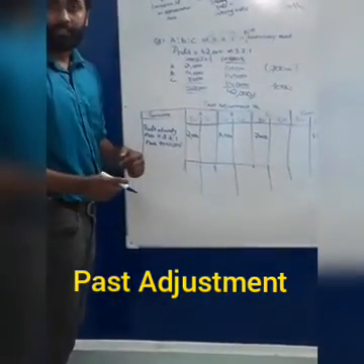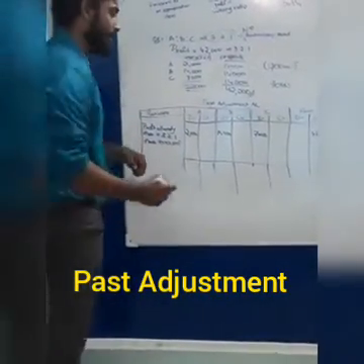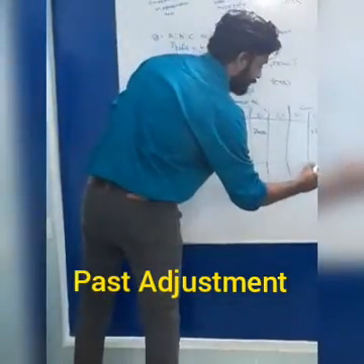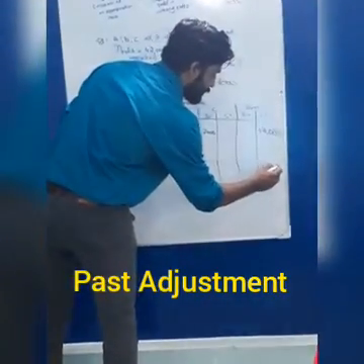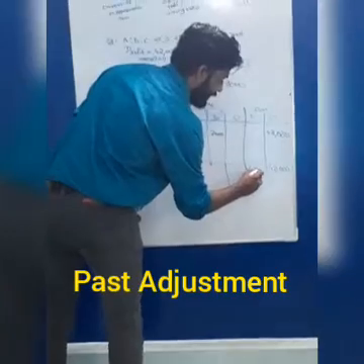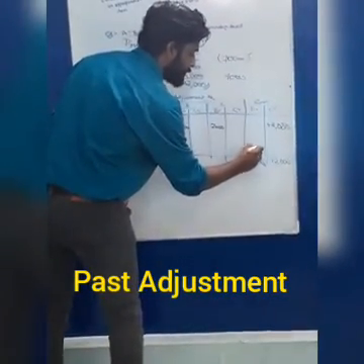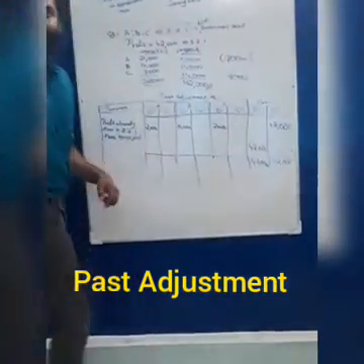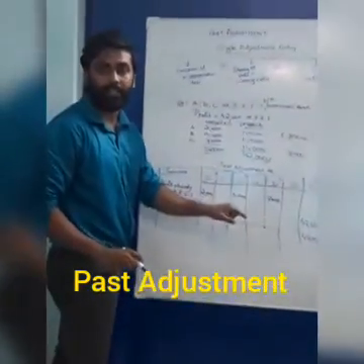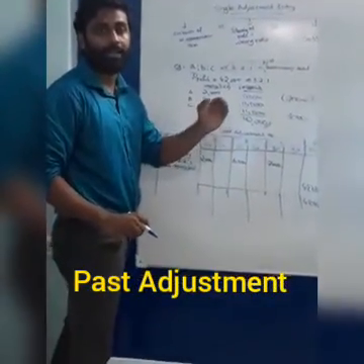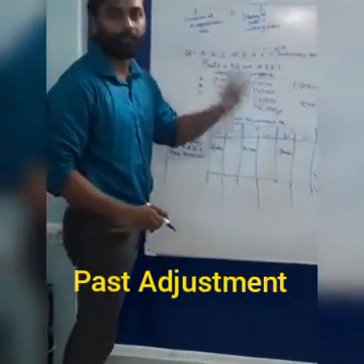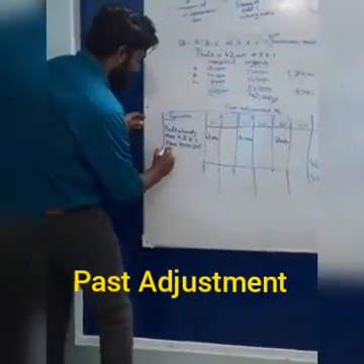As I said earlier, first we have to balance the firm's account. The firm has 42,000 on the credit side. We have to write 42,000 on the debit side also. The difference is 42,000. 42,000 is more on the credit side. If the firm has more on the credit side, it is a profit.